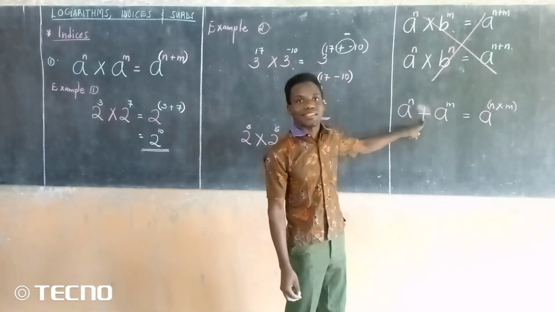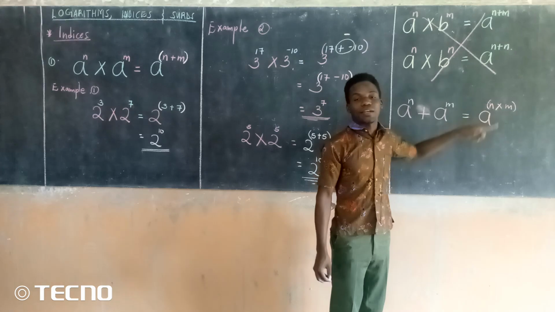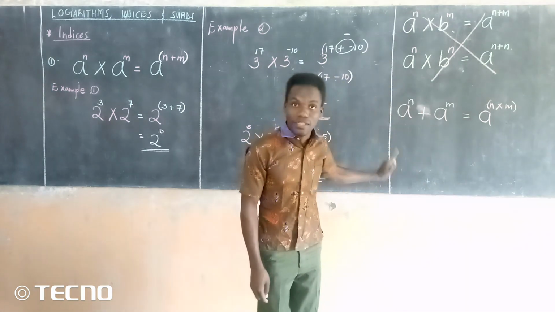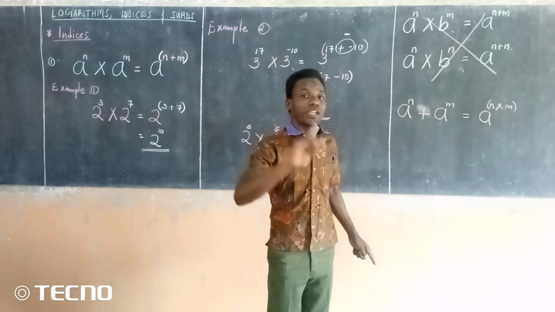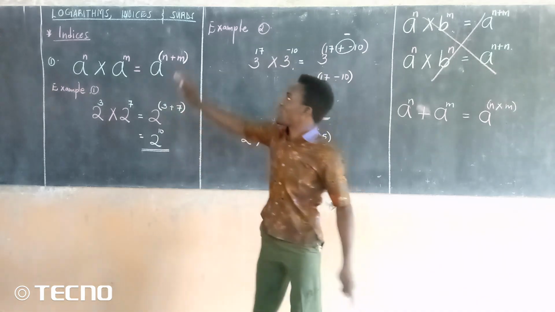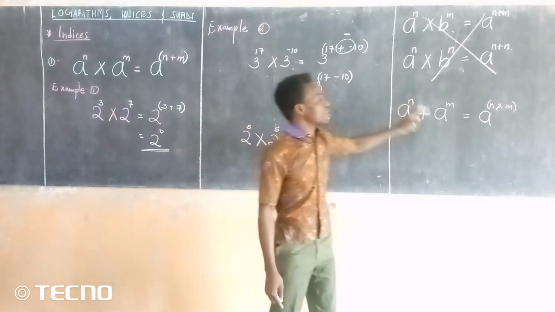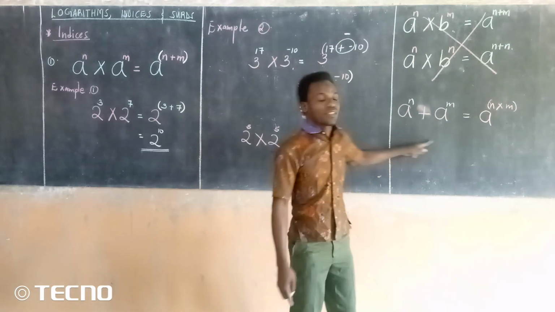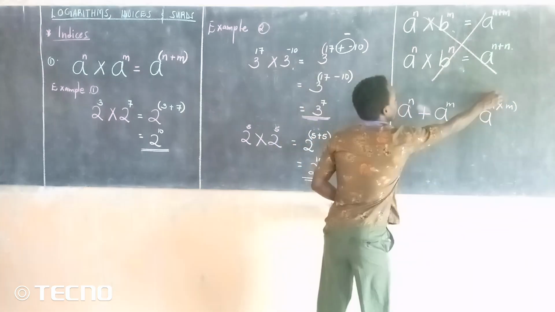Because we are having a plus here, they are changing there, they are putting the multiplication sign. Excuse me, we are in indices. We have not talked about any other law, or we have not gone to any other part of logarithms. We shall see where maybe we can talk about such. But as long as we are in indices, this one is also wrong.